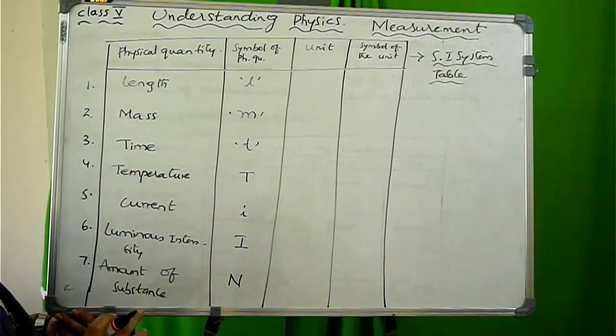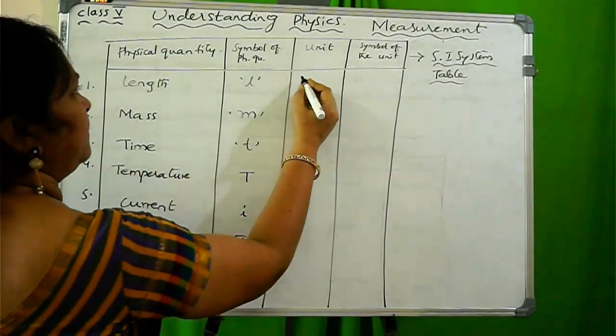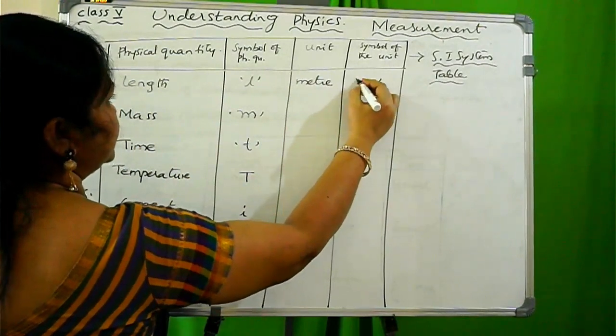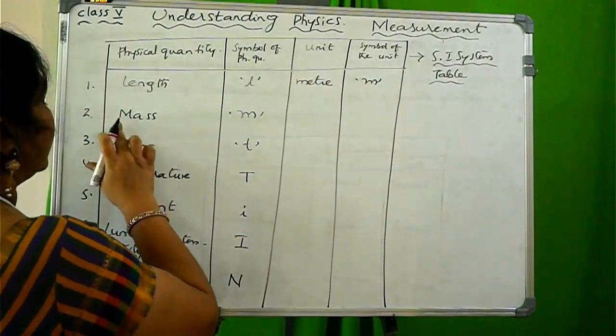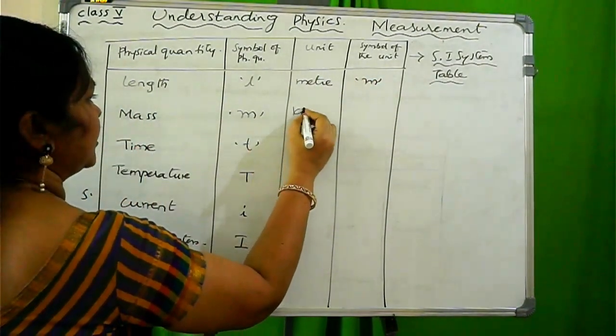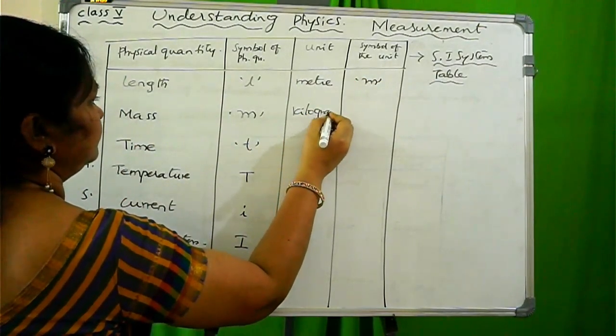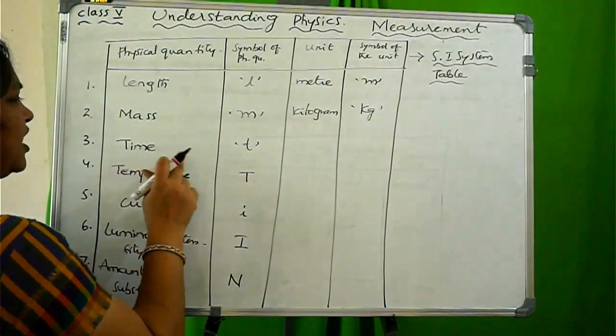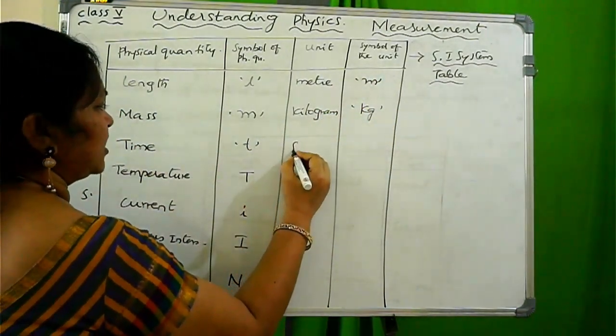Now, the SI unit of length is meter, and the symbol you can write as small m. The SI unit of mass is kilogram, and the symbol is kg. Now time. The SI unit of time is second.